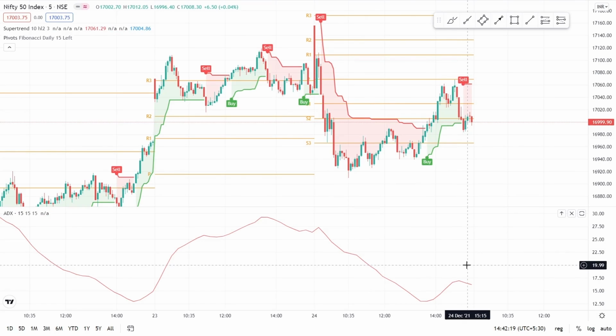Before implementing this strategy, at least do a backtest 15 times, then trade.